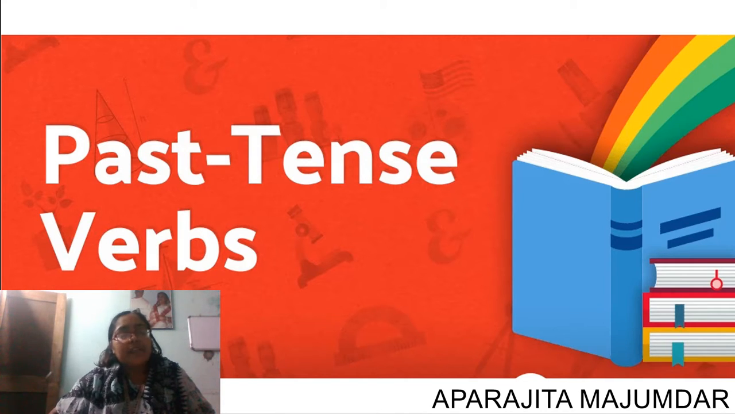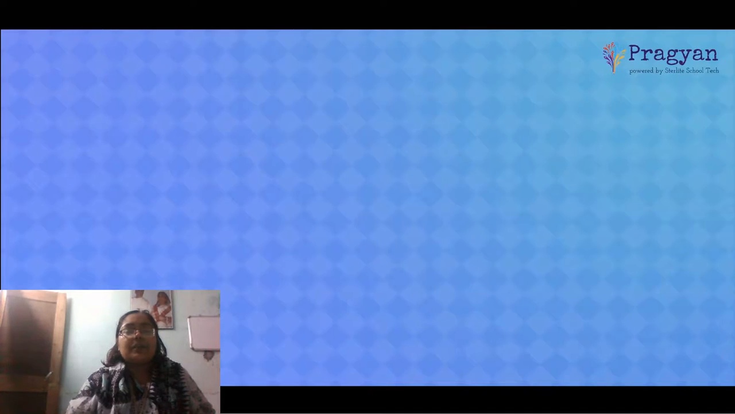Now, what is past tense? Past tense denotes an action that took place earlier than the present time. That is past tense. Now, we have got various parts to be learned from the past tense.